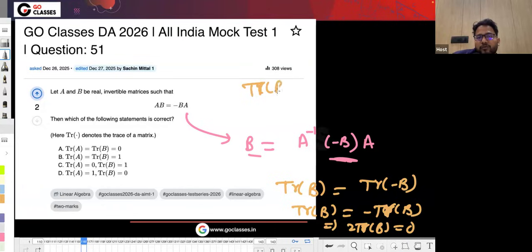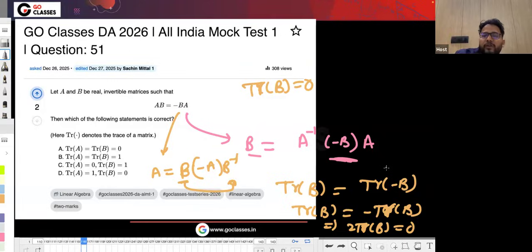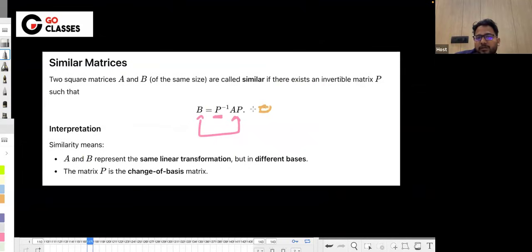And similarly, you can find out the trace of A, which is also 0. How? From here, you can represent A as minus B A B inverse, right? There should exist a P such that whatever the matrix is here, its inverse should be here.